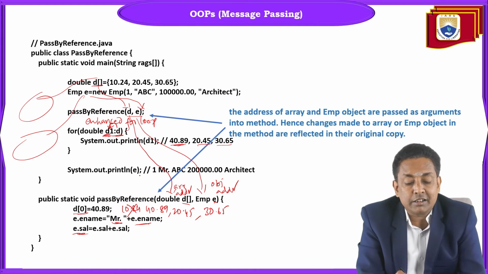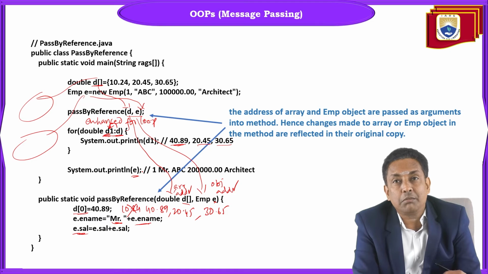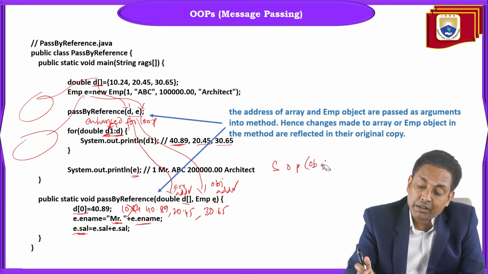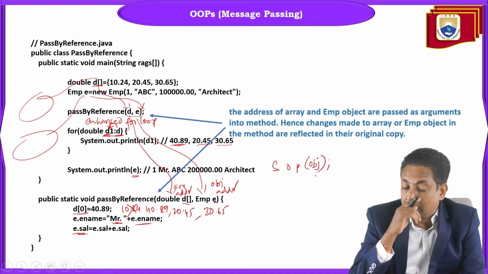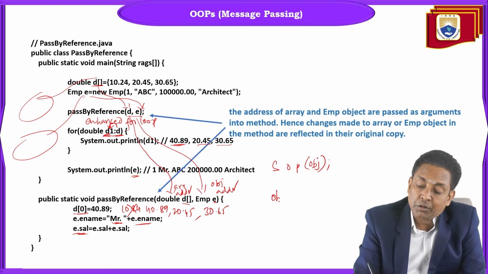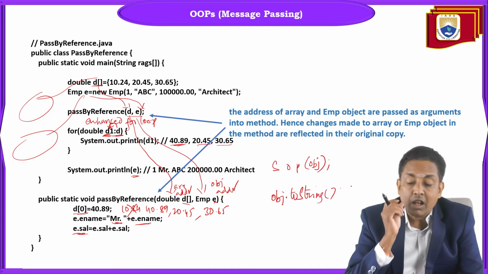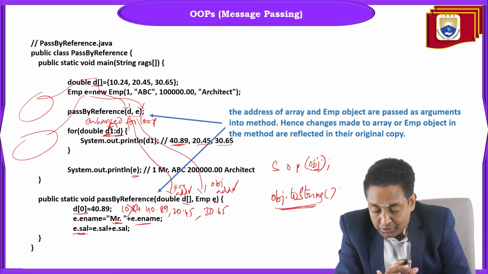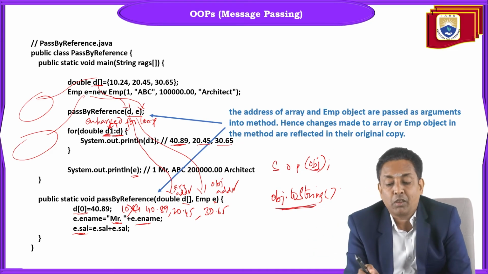And after that, in the system.out.println I am passing e as argument. Because in Java, if you pass any class object as argument in a system.out.println statement, system.out.println will internally and implicitly call the .toString method on that object.